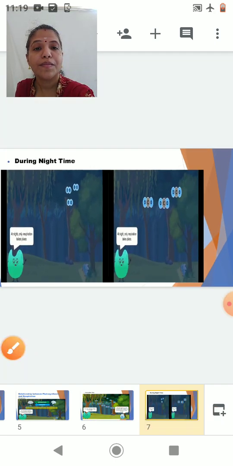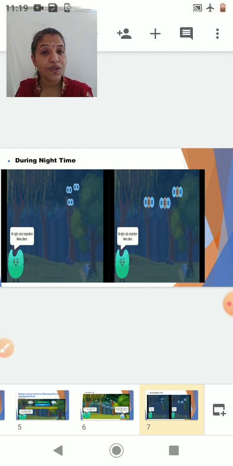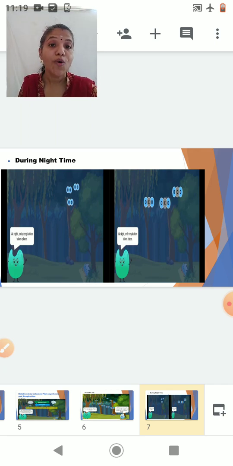Now, students, I hope you have understood the relationship between photosynthesis and respiration during the different times of a day. Now students, during the night time, I have told you previously that the stomata is closed. So you might be having a question in your mind, then how is the gaseous exchange taking place? So let me tell you, during the night time, I agree to the fact that the stomata is closed, but the gaseous exchange is taking place through the lenticels.